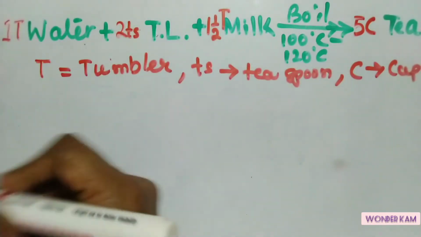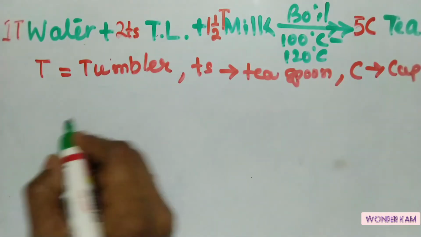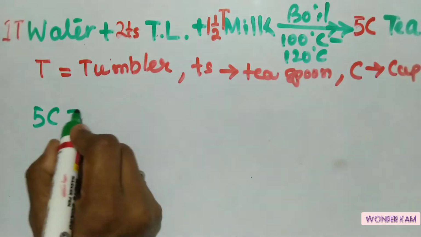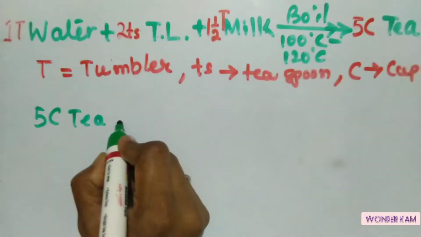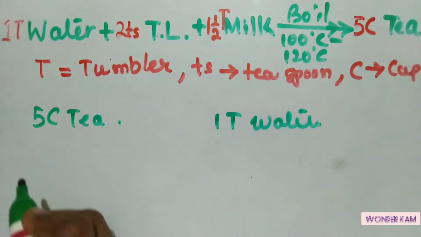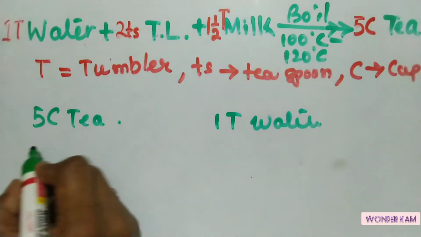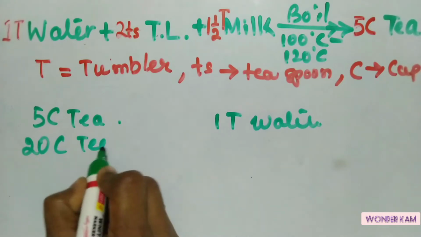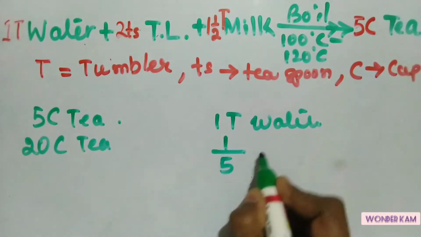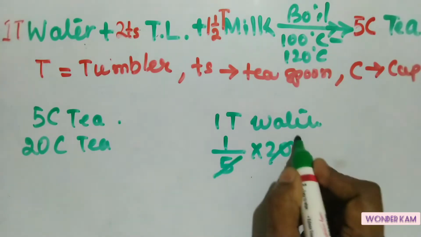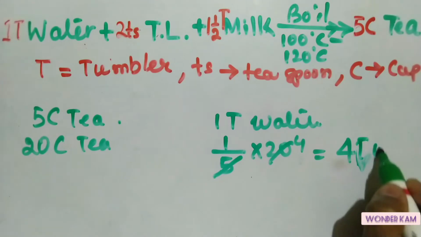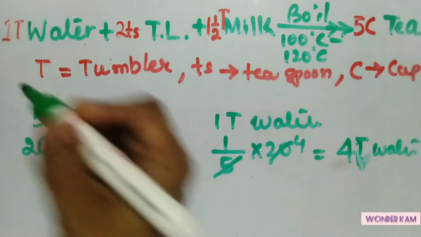So from this, how we are utilizing stoichiometry. From this we come to know that 5 cups of tea can be prepared from suppose 1 tumbler of water, isn't it? So if we want to prepare 20 cups of tea, then what is the amount of water we need? By using the unitary method, we can find this out. So we need 4 tumblers of water. Simple. So we'll take 4 tumblers.